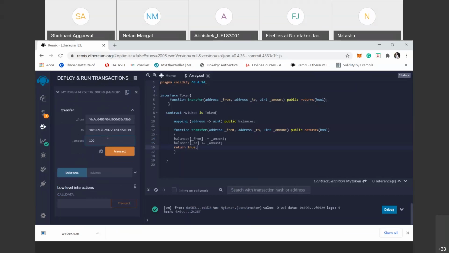That is 100. When we transact this function, it transacts successfully. Okay, when we check this, suppose A, C, B. So this address gives the 100 amount to this address. That means this address balance should be minus 100. When we check this balance,